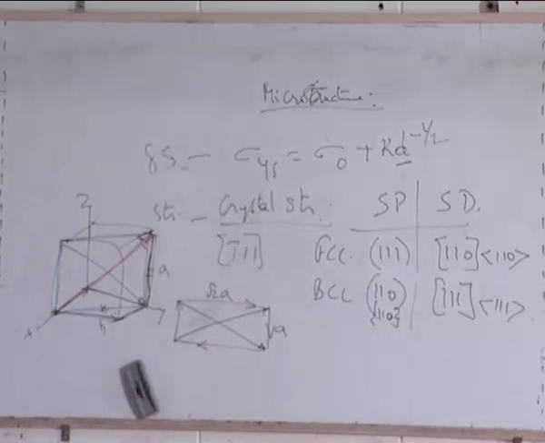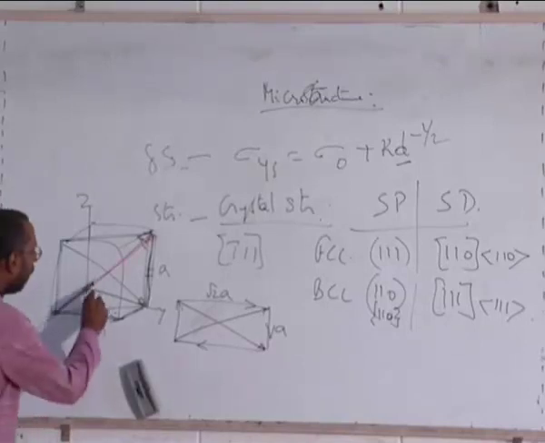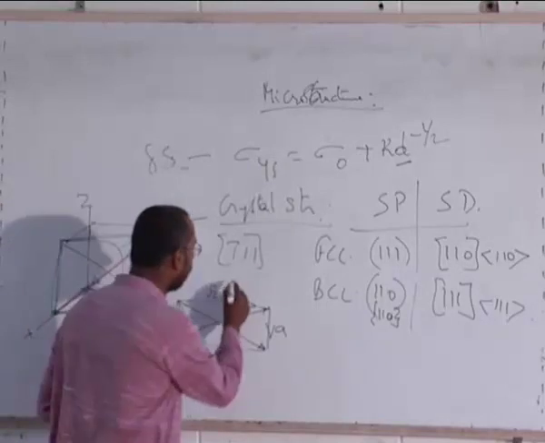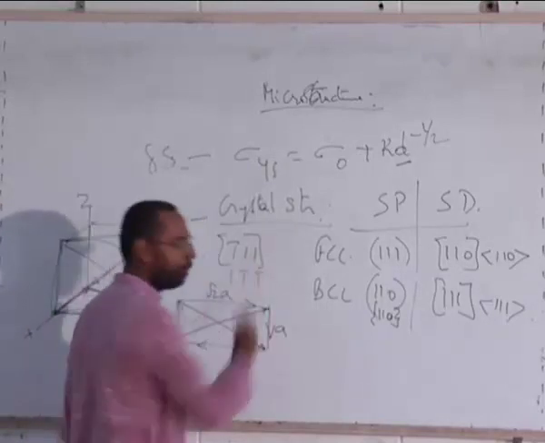This is very, very simple. Directions are much simpler than even finding out planes. Planes, you need to talk about reciprocals, all those issues. Here it's very simple. Vectors, it is simply finding out how to find a vector. So this is how it is. And similarly, if I take the negative of this, what is the negative of this? 1 bar 1 bar 1.